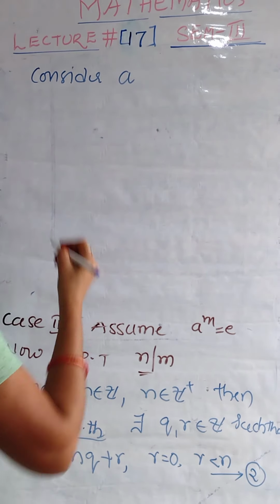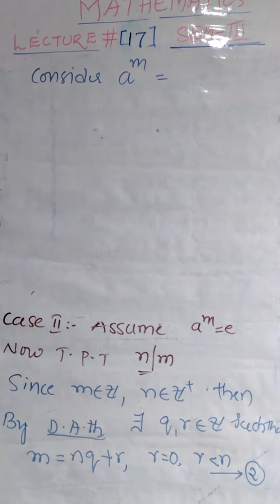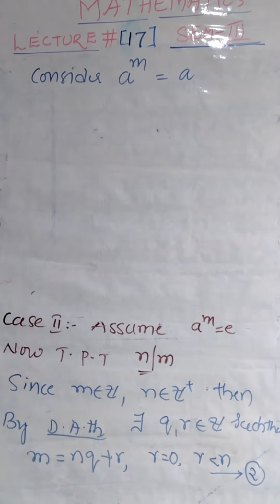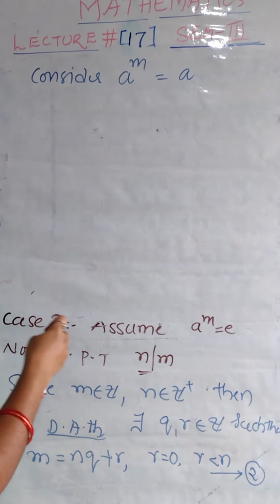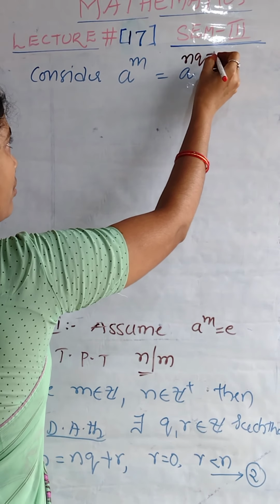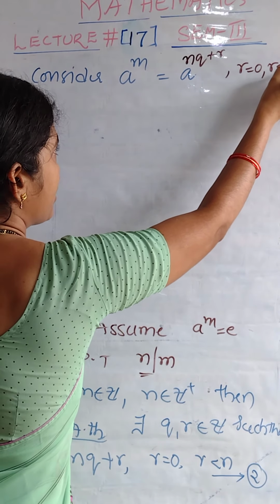Now consider a power m. What is m here? From equation 2, we have m value is nq plus r, where r is equal to 0 or r is less than n.